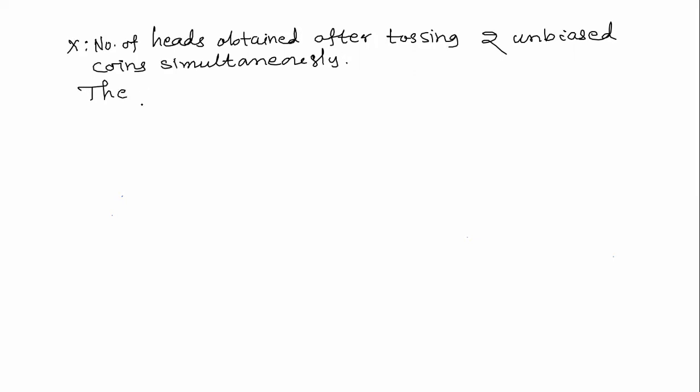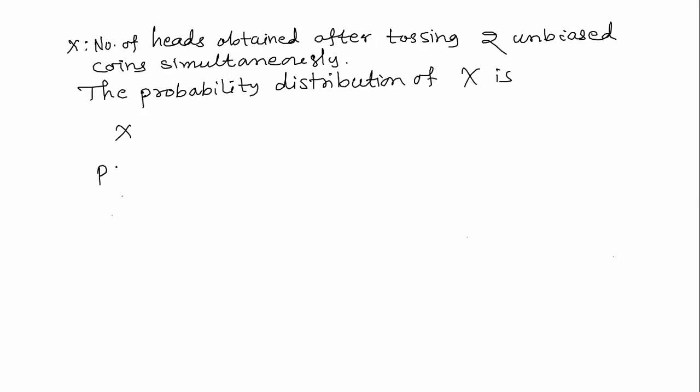Then the probability distribution of x is here, x and corresponding probabilities.